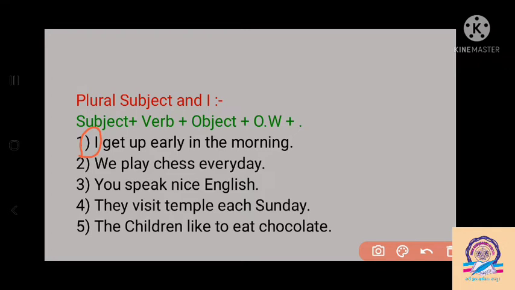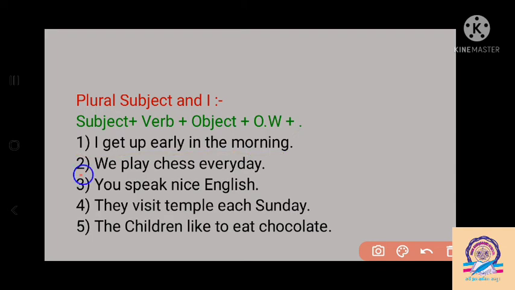So with the I we have to write the main form of the verb get. Get remains get here. We do not have to apply gets, because with the I we have to write the main form of the verb. So our answer is: I get up early in the morning.